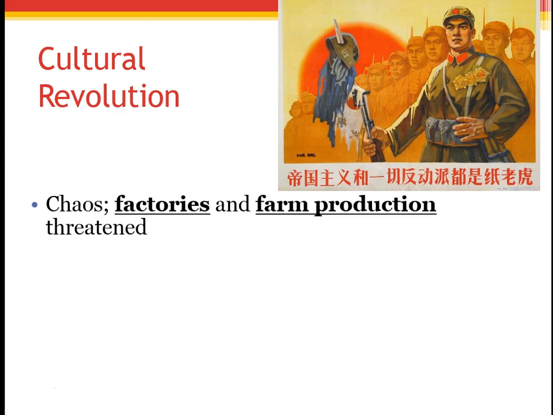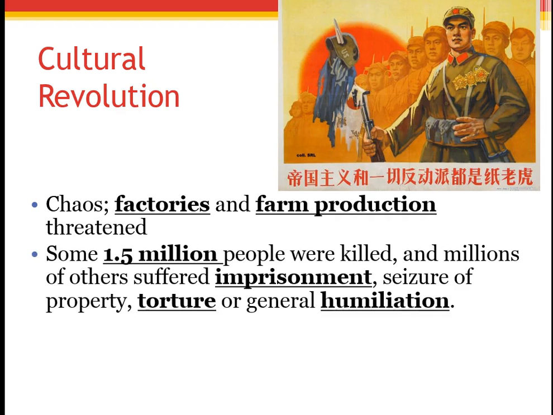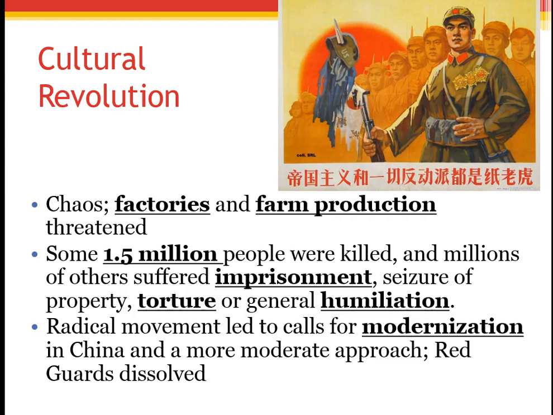So this obviously resulted in chaos. Factory and farm production was very threatened, very low, and about 1.5 million people were killed. Millions of others suffered imprisonment, seizure of property, torture, or just general humiliation. This was a very public thing. If you came out as a supporter of the United States, you were not protected by the laws in China.